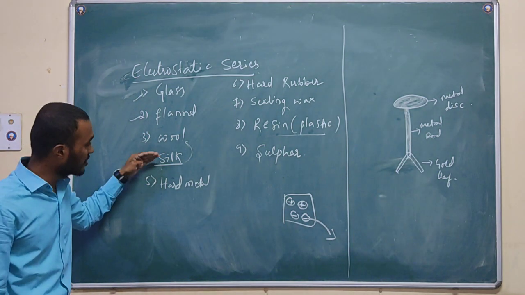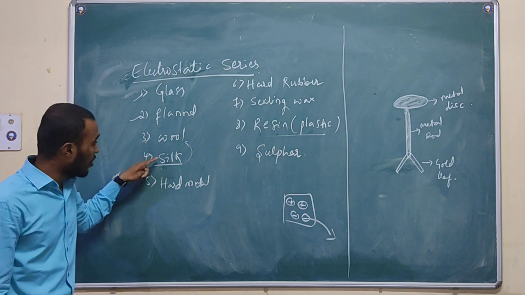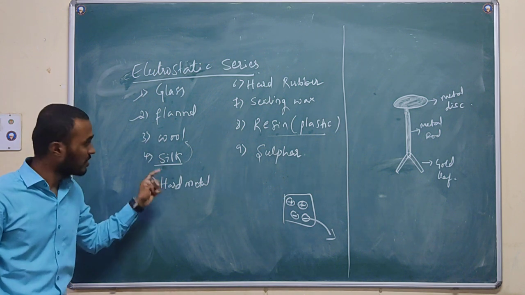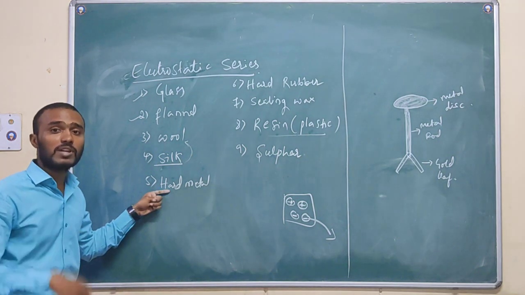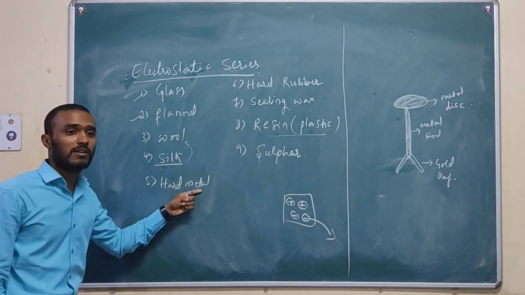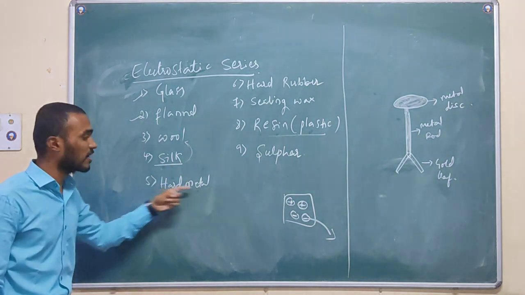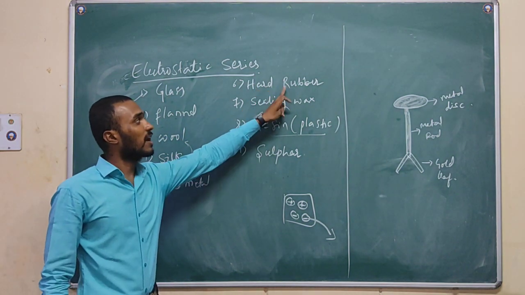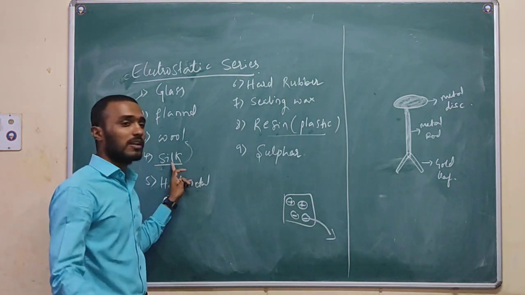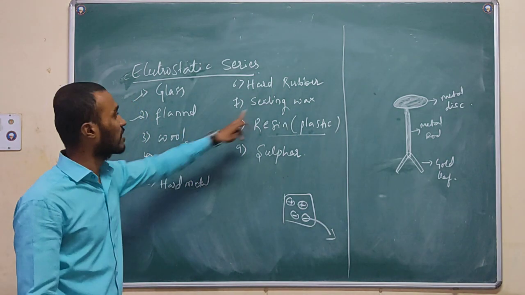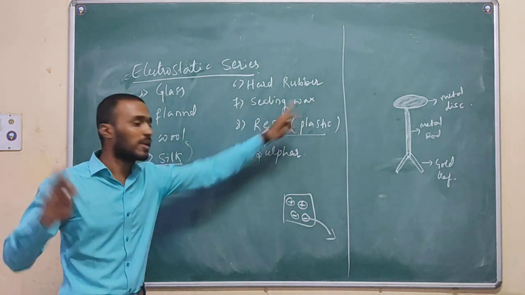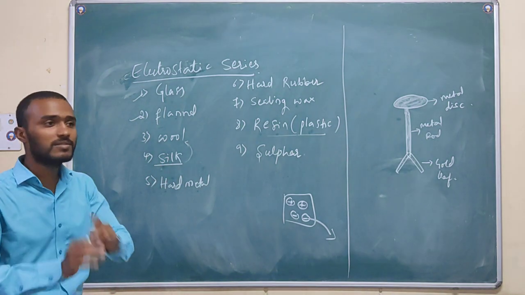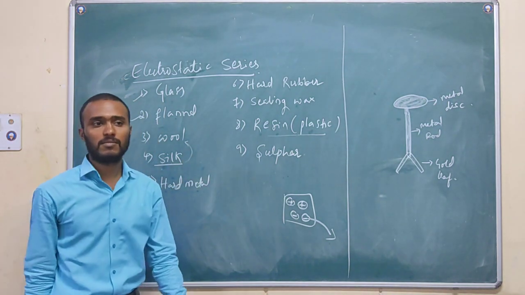Like that, I tried all these with silk, again rubbed with another, that is hard rubber. Silk becomes positive, hard rubber becomes negative. Again silk with wax, wax becomes negative, silk becomes positive. By doing this, we have arranged the series.